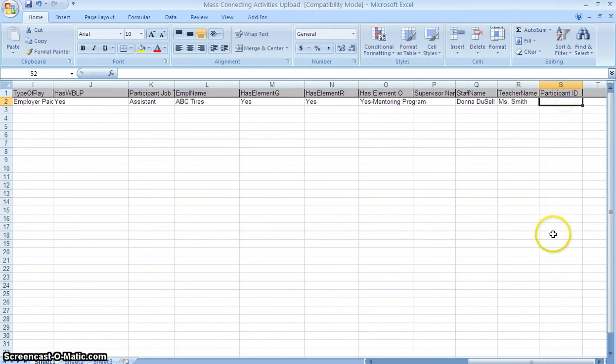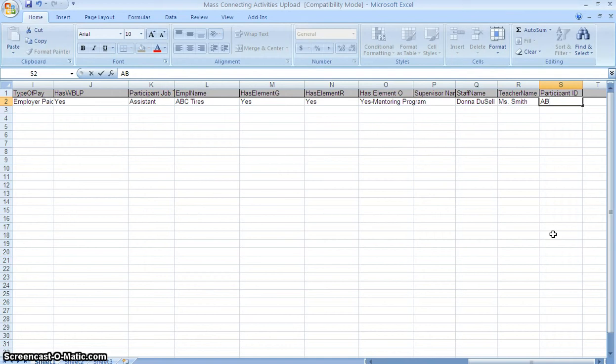Alright, the participant ID is a unique number that you can generate yourself. What I choose to do is use the first two letters of the high school's name, so Turners Falls would be TF, Greenfield would be GH, and this is the ABC school, so we're going to say AB. And I'll use the zip code.